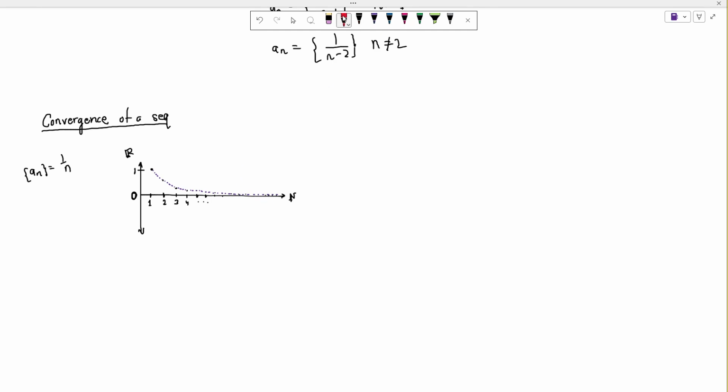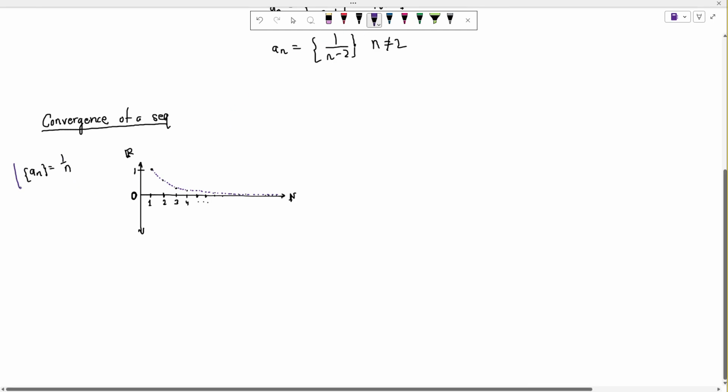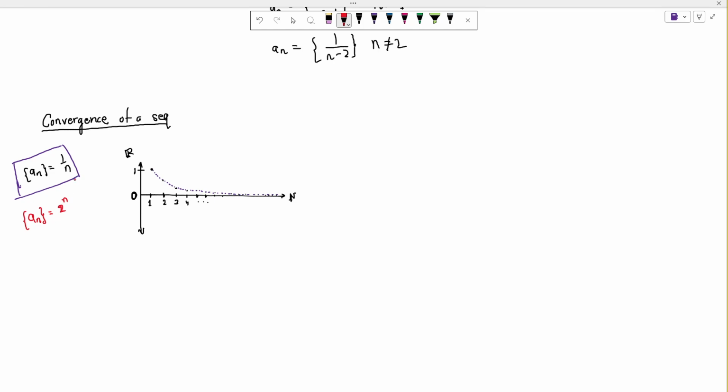Similarly, what other things could have happened? So let's say this is my blue sequence, or purple. Sorry, I'm not really good with colors. Let's say I have a different sequence, a_n, let's say 2 to the power n. Convergence of a sequence of vectors.